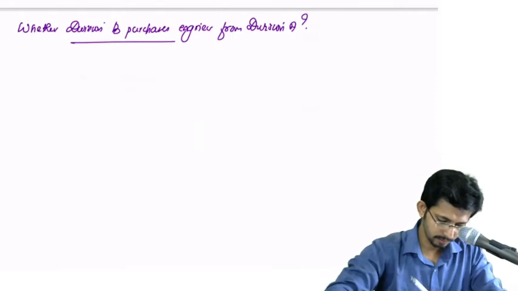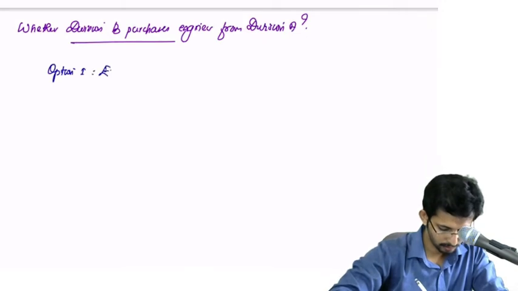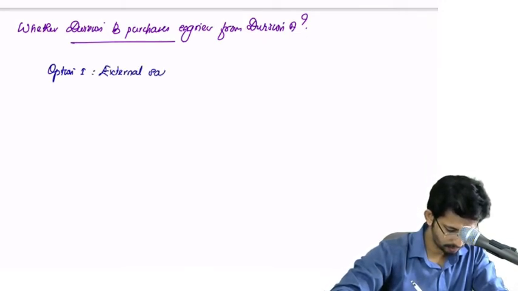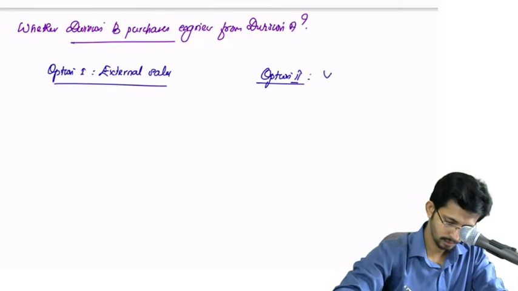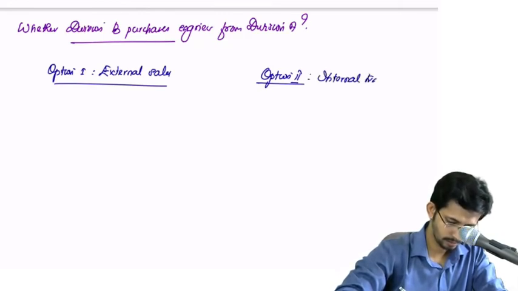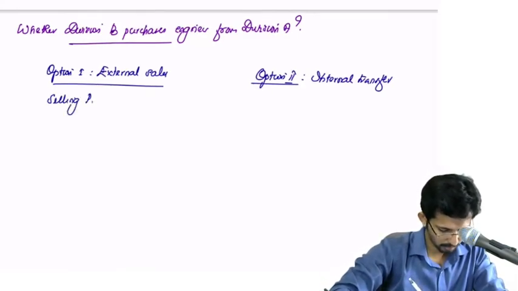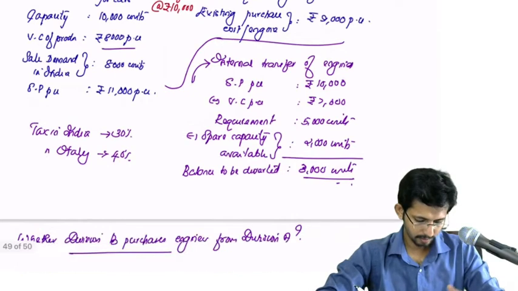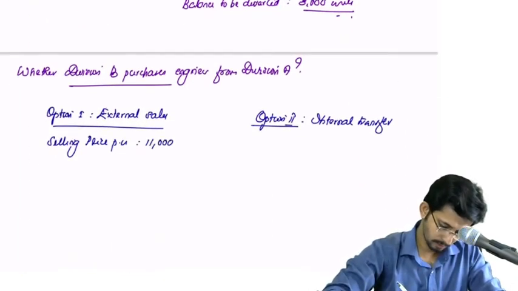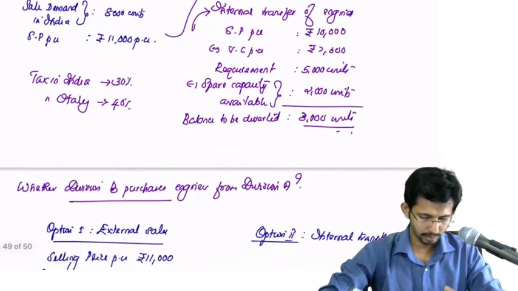there are two options. Selling price per unit, variable cost per unit is 8,000.